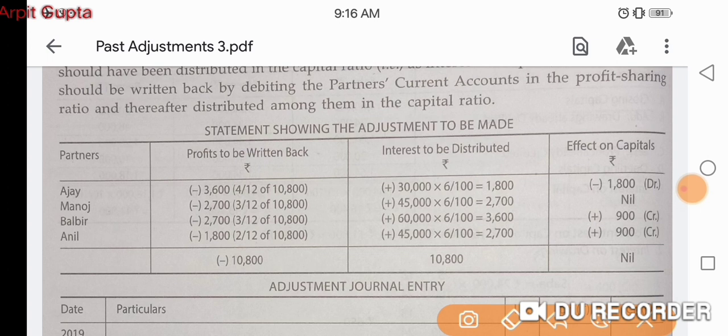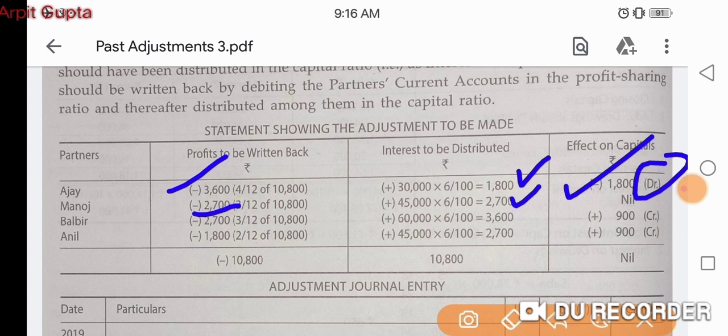Mr. Ajay gets 1,800 and he has to pay 3,600 as profit to be taken back. So he gets 1,800 interest and he has to pay back 3,600. That means he will pay 1,800 again. Debit sign is used. Mr. Manoj gets 2,700 and he has to pay also 2,700. That means nil.